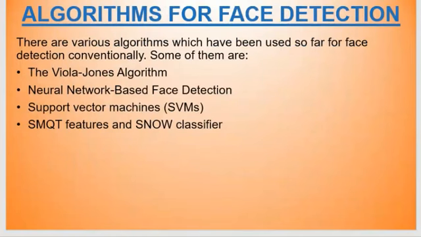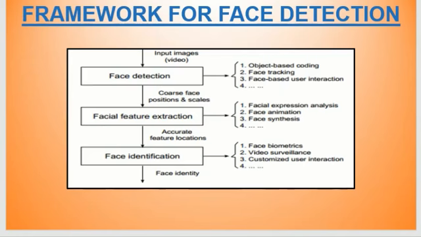And moving ahead, there are four basic algorithms which we have covered in our presentation for face detection. They are listed in the slide. Without taking much time, I'll be explaining the basics of this detection method. First of all, you have facial detection. There are various objects in the surroundings. It can be any object, be it a vehicle, an animal, or a person, as we stated in the previous presentation. So the system first detects the face of the human being only, and then after the face is identified, we move on to the expression analysis.